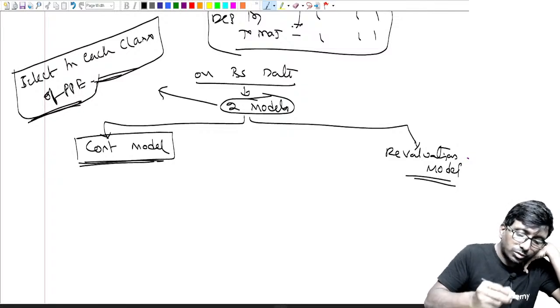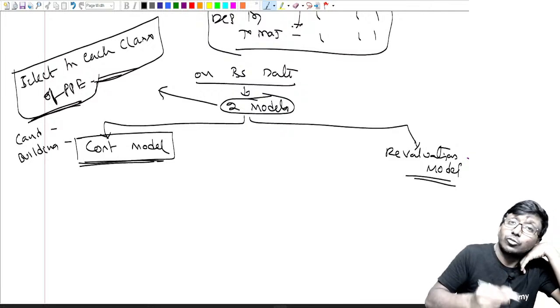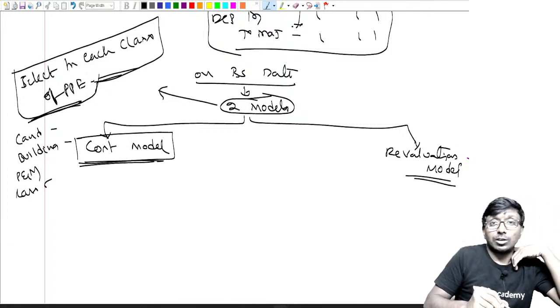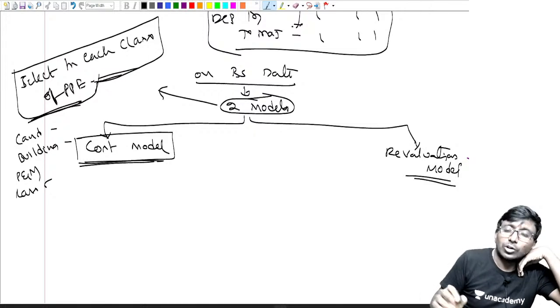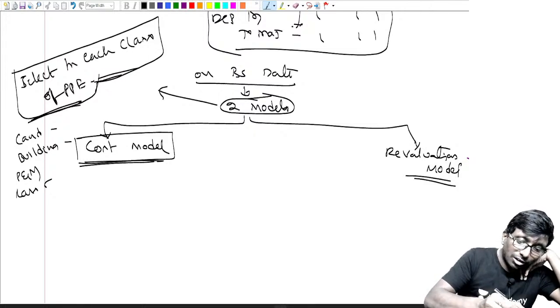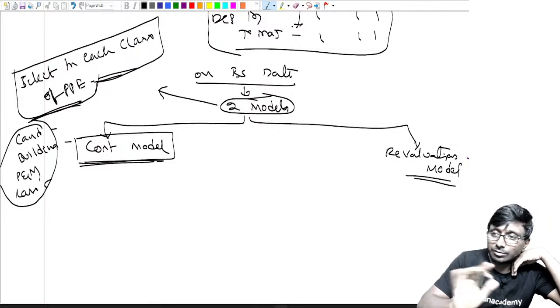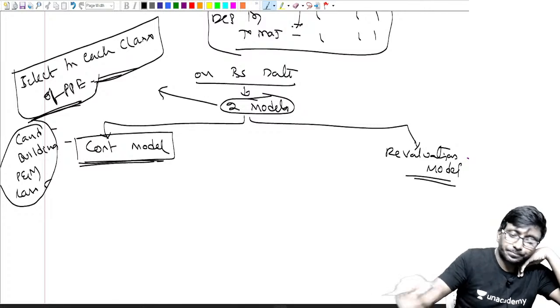Now what does each class of PPE mean? For land you can have one model. For building, building is different from land, so you can have a separate model. Plant and machinery you can have one model. Okay, sir, cars and vehicles, I want to have a separate model. No problem, you can have separate models. It's not that all the PPE should follow only cost, or all the PPE should follow revaluation. There is no such concept.